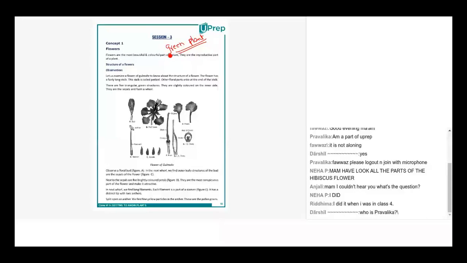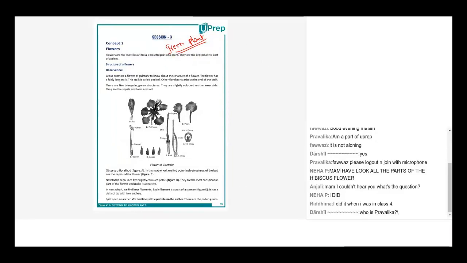Why not? Flower is the only thing which does not go through vegetative propagation. Apart from that, even a bud, even a fruit for that matter, only the seeds can germinate. The stem, the leaf, the root can all propagate vegetatively. Correct? Okay, so that's a good way to look at it.